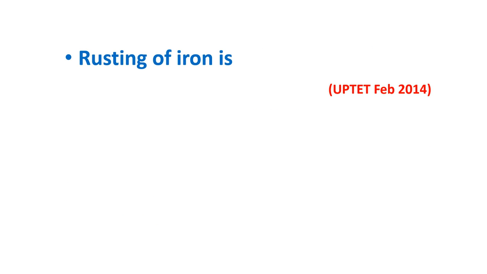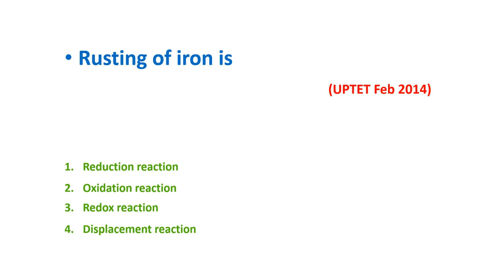Rusting of iron is: reduction reaction, oxidation reaction, redox reaction, displacement reaction. The answer for this question is option 3, redox reaction. Both reduction and oxidation reactions are going to take place in the process of rusting of iron.